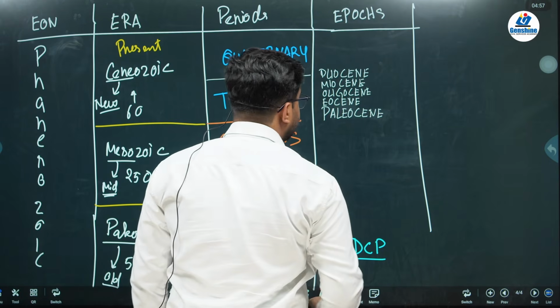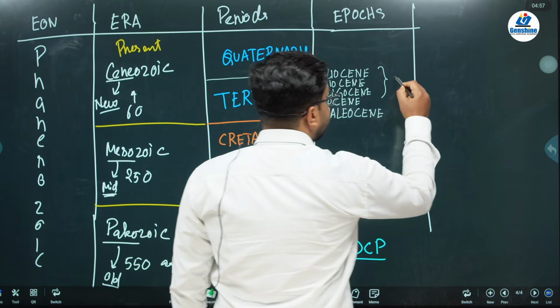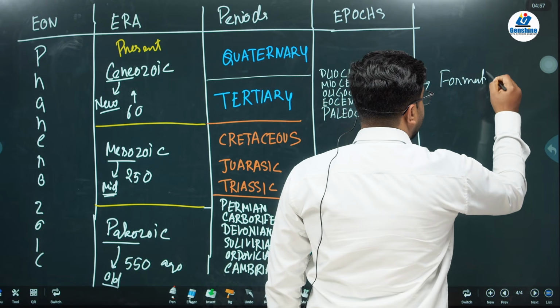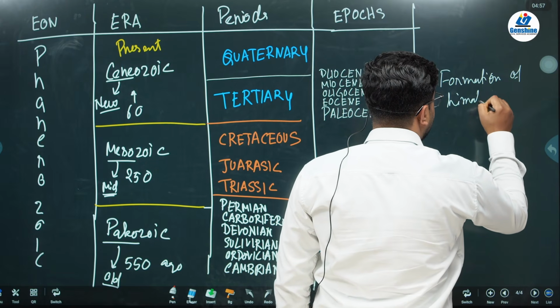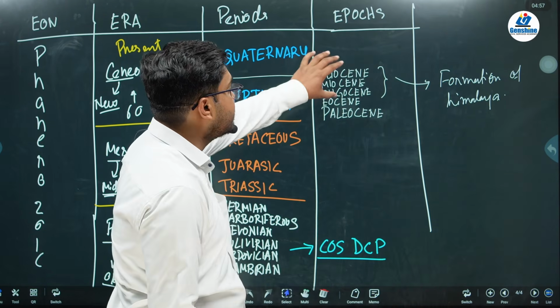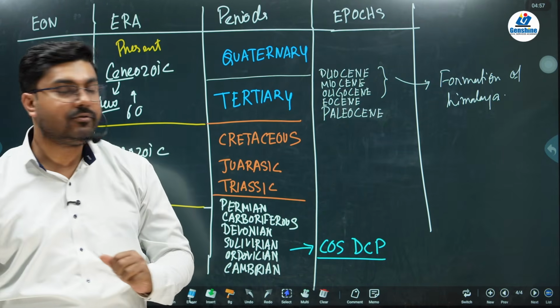Now, of these divisions, Oligocene, Miocene, and Pliocene are also called the period for the formation of the Himalayas. So when you read about the Himalayas, you'll see about this period. You have to remember it.